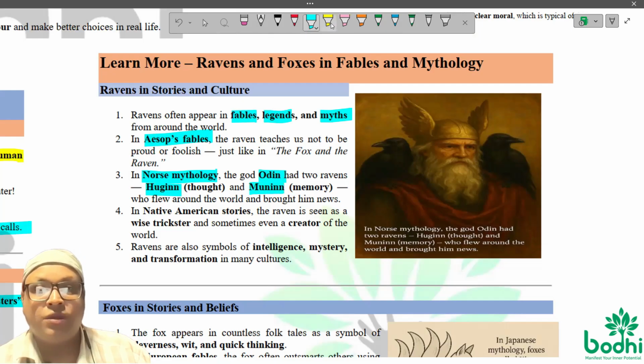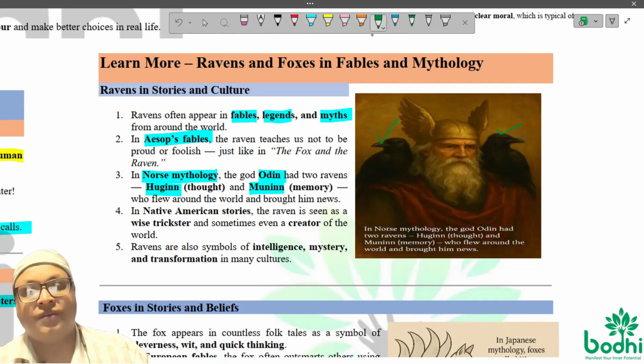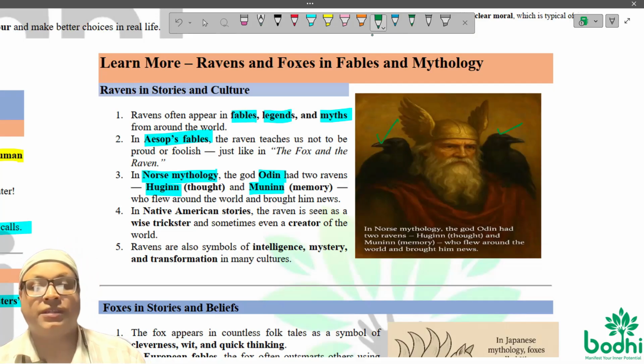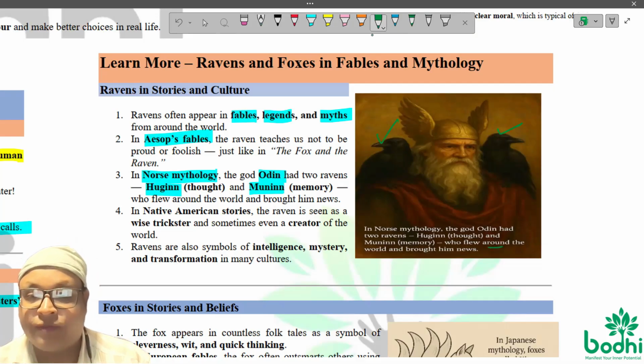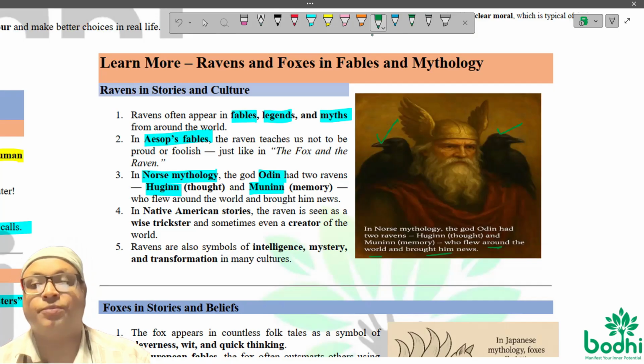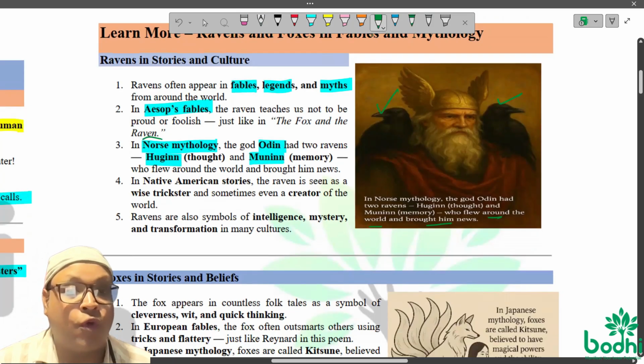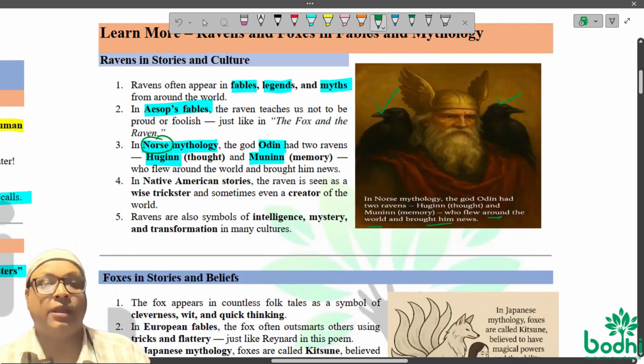Look at here, the two. These are the symbolic images I have brought here. These are the two ravens God Odin used to carry, right? And they flew around the world and brought him news. So this kind of ravens are connected with mythology also. This is Norse mythology. Okay.